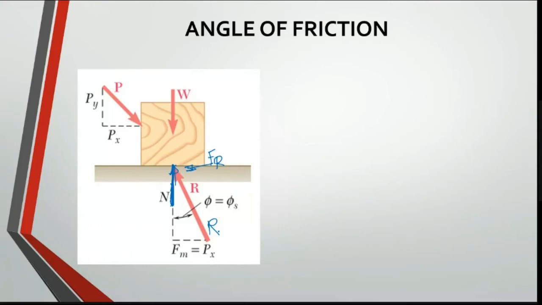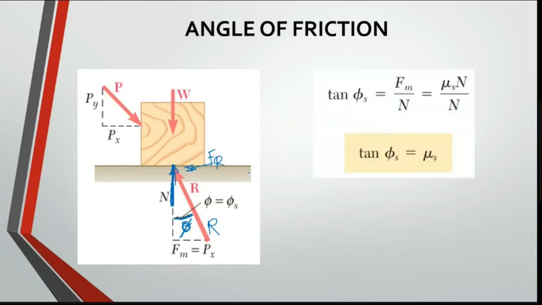Now the angle between the normal force and R, we call it theta or phi. This phi we call the angle of friction. So it will be related to tan phi, and tan phi is equal to mu s. Directly you can also identify it. Sometimes they will give the angle.